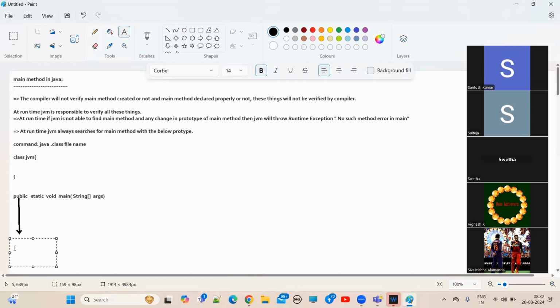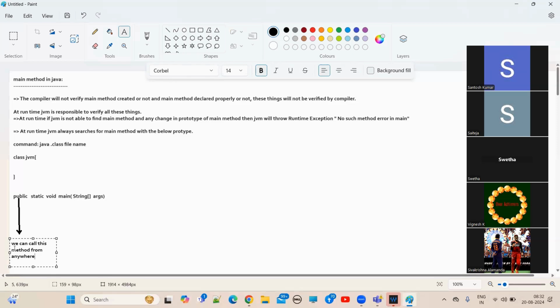Yeah. So when you put public access modifier, it means we can call this method from anywhere. Anywhere means from any other class, we can call this method. Understand? Let's suppose I have an employee class. In the employee class, I have a public static void main method.